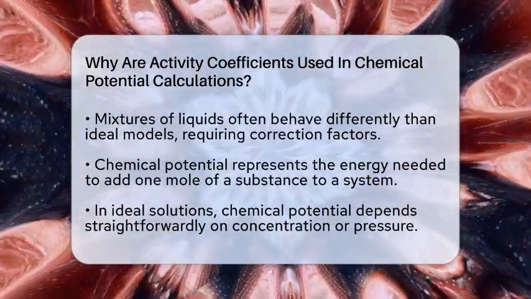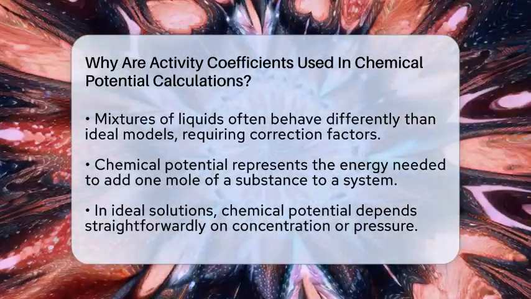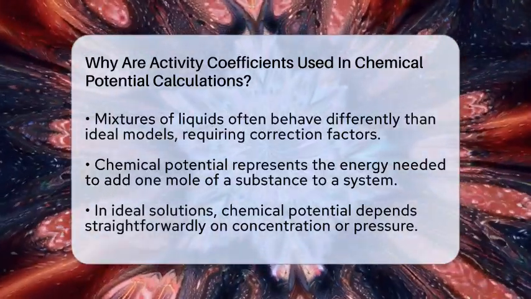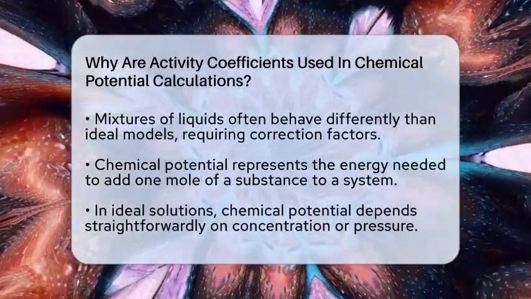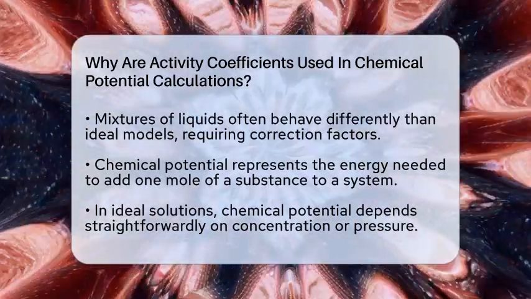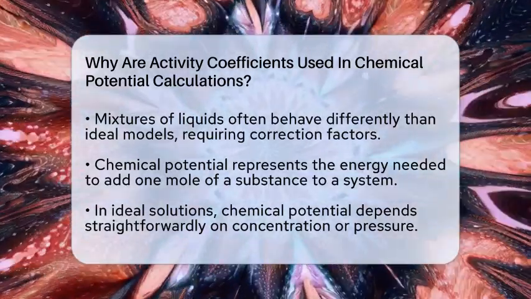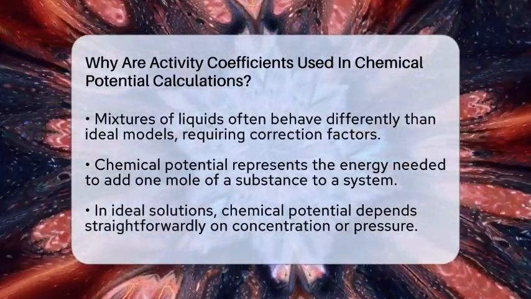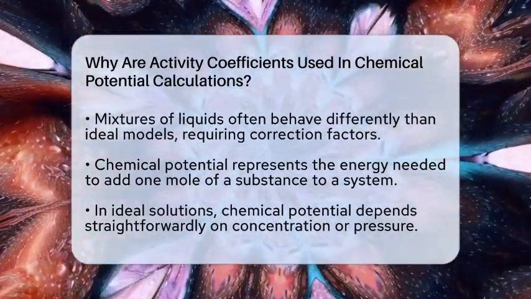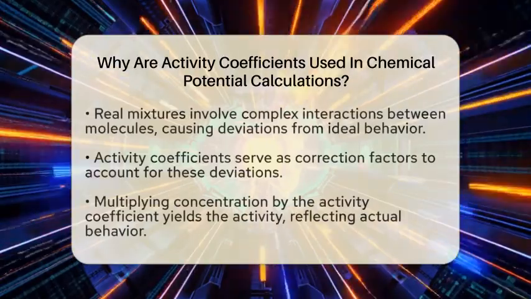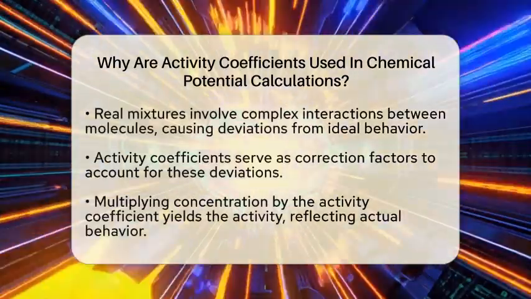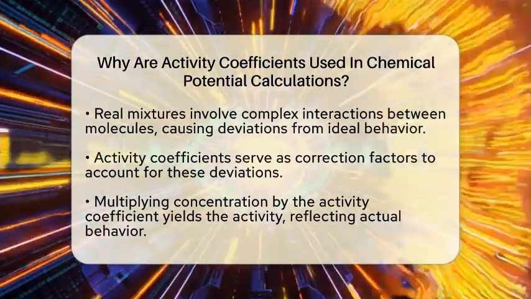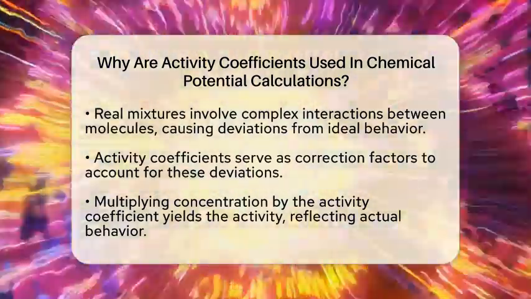Chemical potential is like the energy needed to add one more mole of a substance to a system. It depends on temperature, pressure, and how much of the substance is there. In ideal solutions, molecules interact uniformly, so the chemical potential can be calculated directly from concentration or pressure. But in real mixtures, molecules don't always behave predictably because they interact in complex ways. This is where activity coefficients become useful.